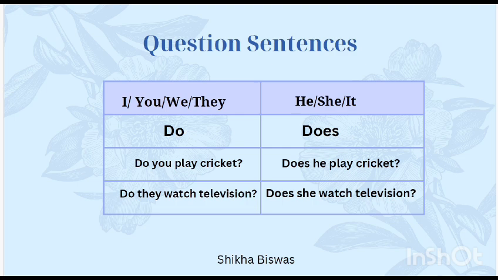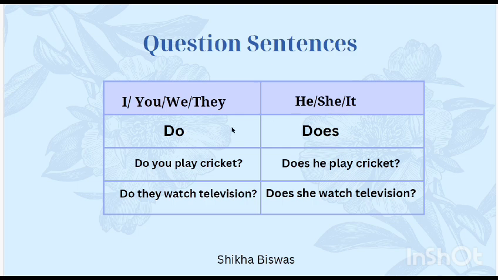Now, you must know that do is the plural form of the verb and does is the singular form of the verb. So, again, we will use do with all the plural form of the subjects, that is, I, you, we, and they. And we will use does with he, she, it, or if you are using somebody's name.